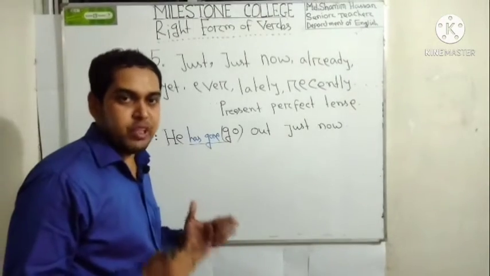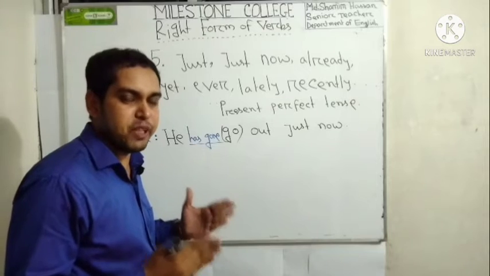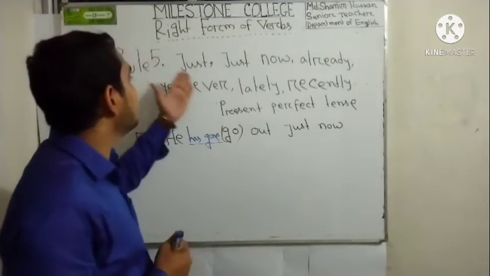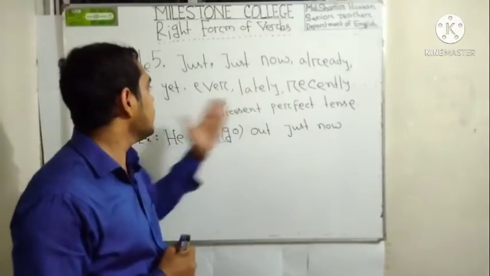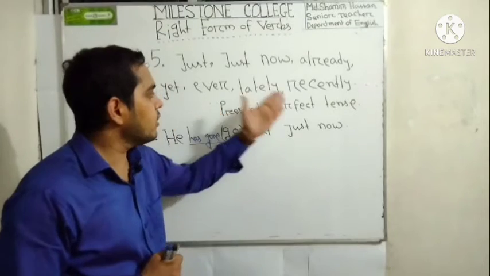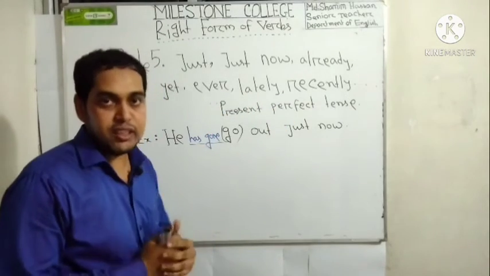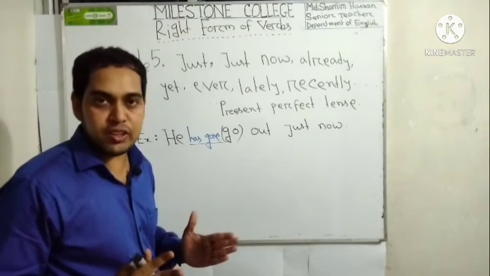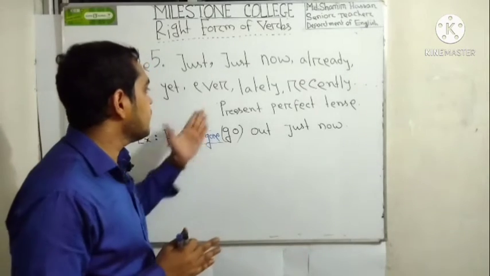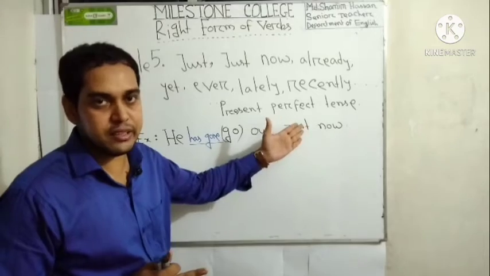My dear learners, we have already learned 4 basic rules on right form of the verb. Now rule number 5: just now, already, yet, ever, lately, recently, etc. If you find this kind of words in any sentence, then you have to make it present perfect tense, right?